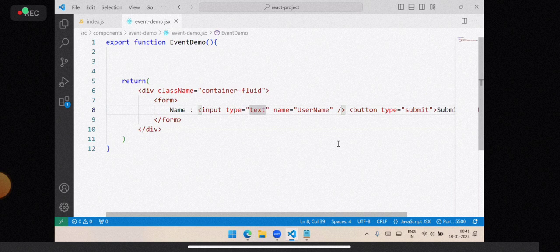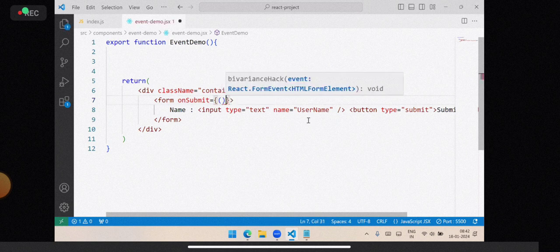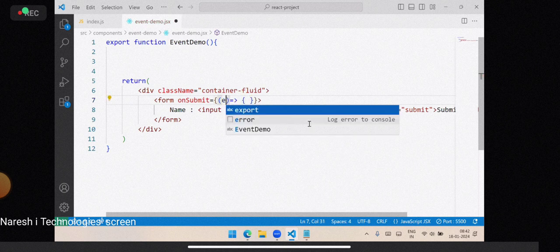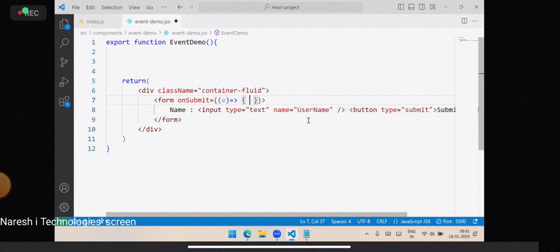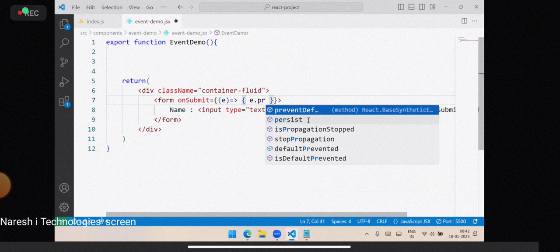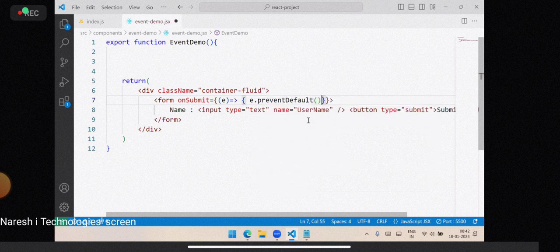Then how can we stop it? What do we have to do? How does a submit button submit? It will use onSubmit. Am I right? On submit, we will write a function handleSubmit and write the functionality here. This function has to take an event argument, and we just use e.preventDefault.